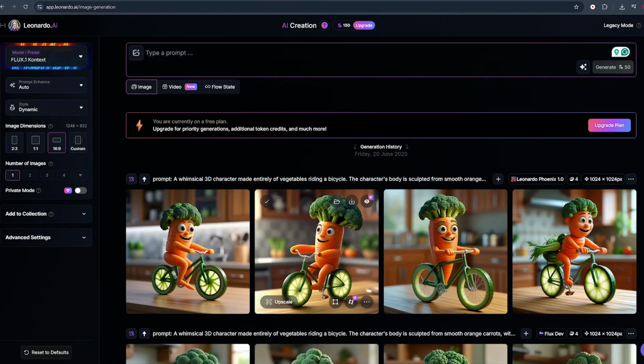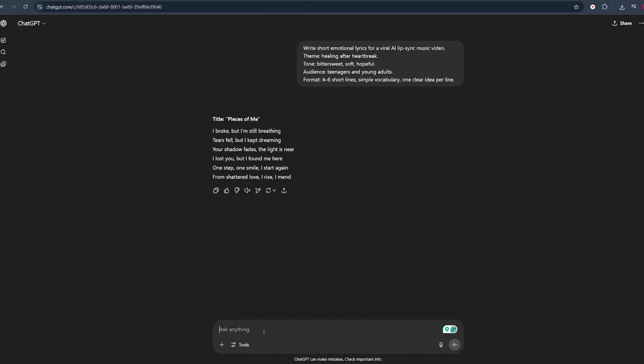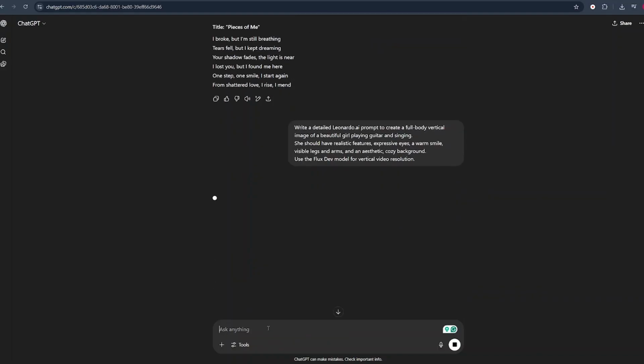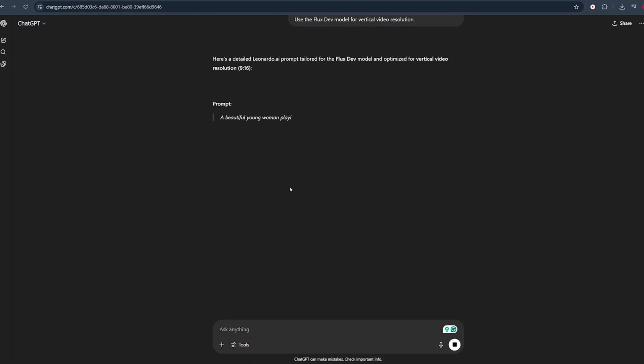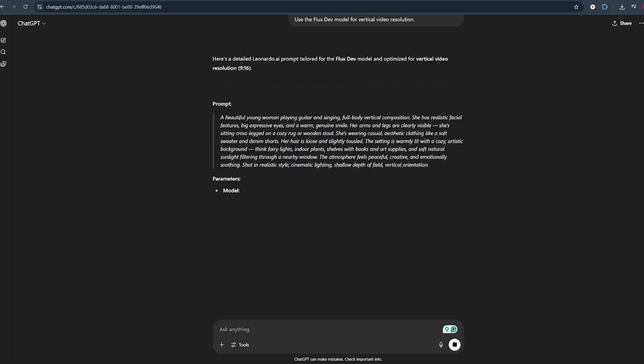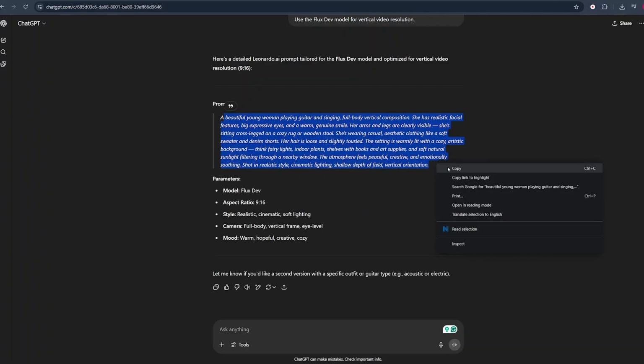Once you copy that prompt, come back to ChatGPT and paste the prompt in ChatGPT and hit enter, and ChatGPT will provide a specific prompt that you can use to generate an image in Leonardo AI. Just copy the prompt that ChatGPT generates for you. I felt this was necessary to use ChatGPT to generate a prompt for us based on the song that we have so that we avoid generating the same image or character.